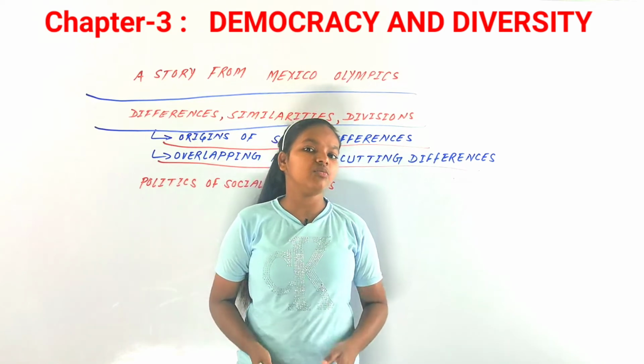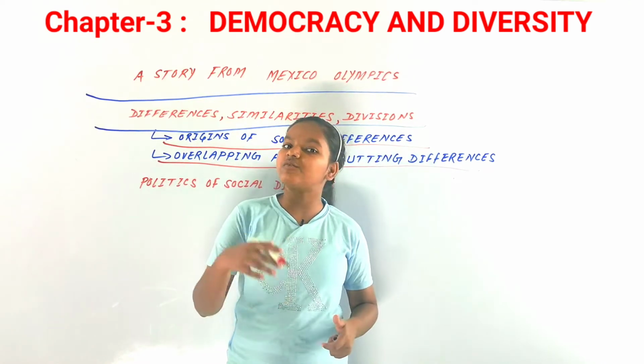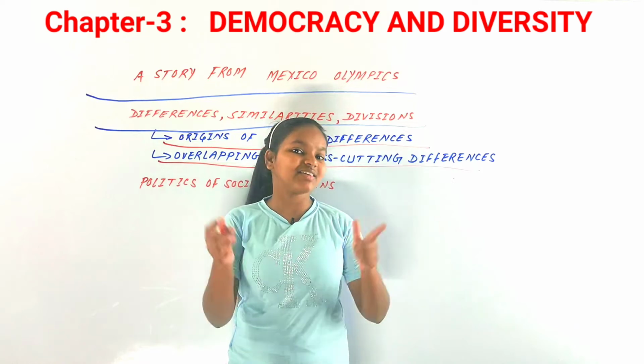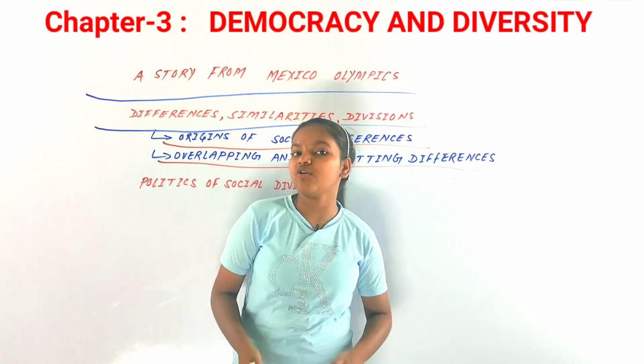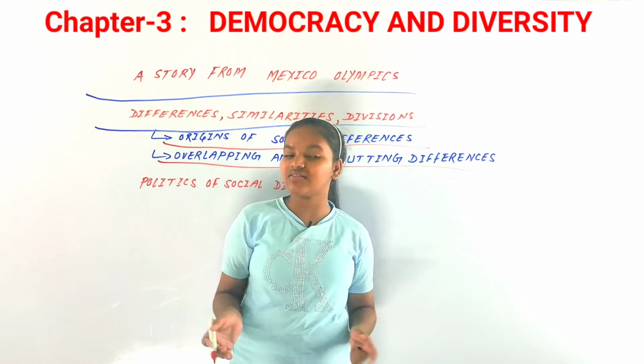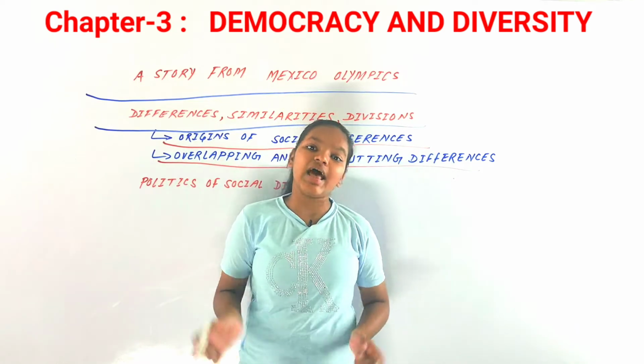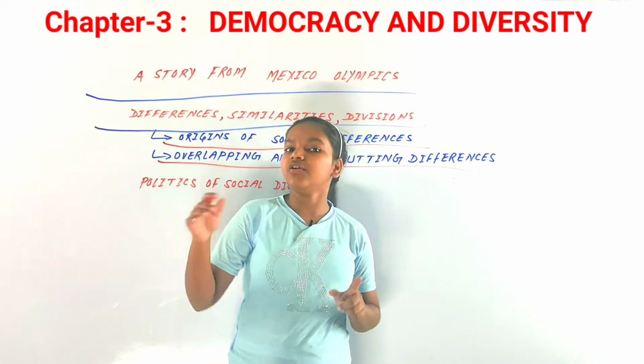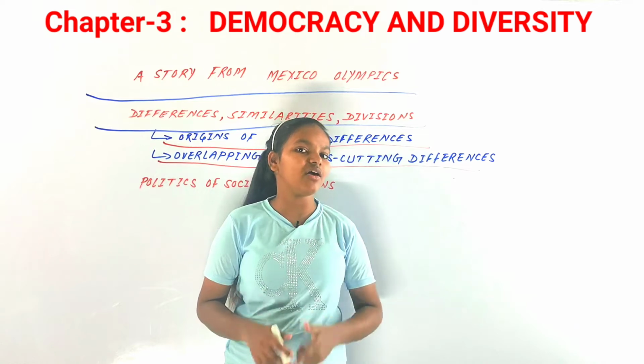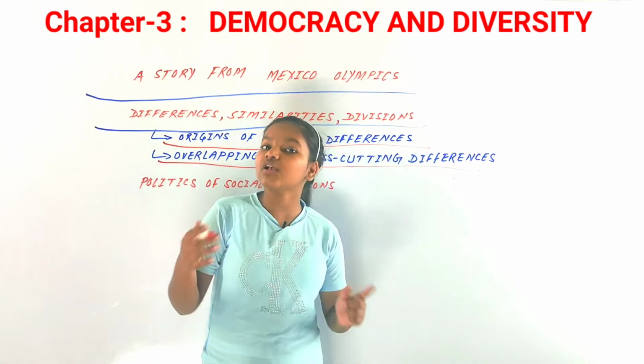Now there can be many communities in a small country as well as in a large country. A vast country like India has so many languages, cultural differences, and communities. Even small countries like Belgium or Sri Lanka have a lot of communities and social divisions.